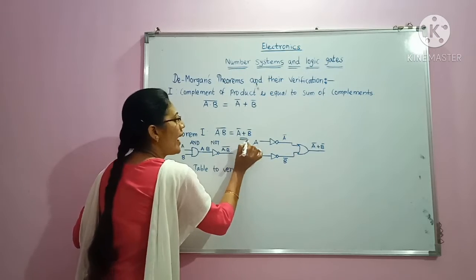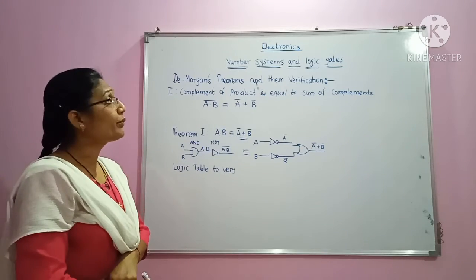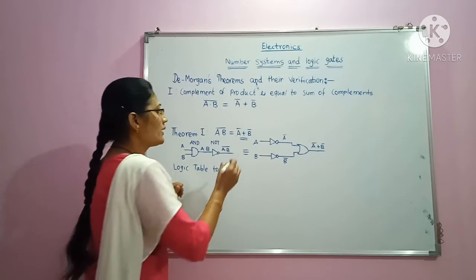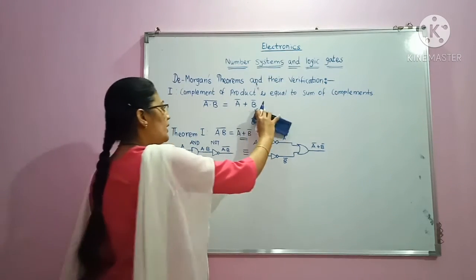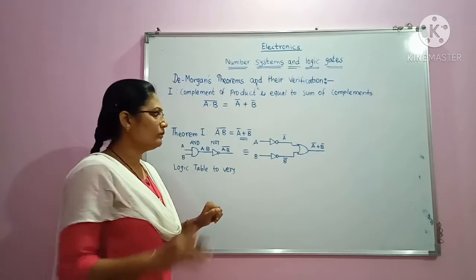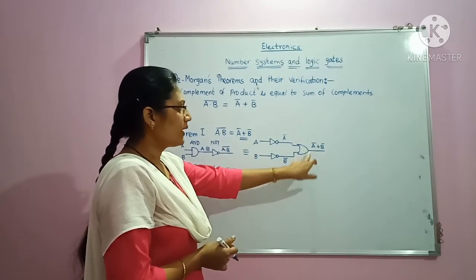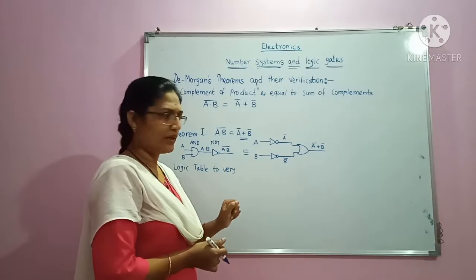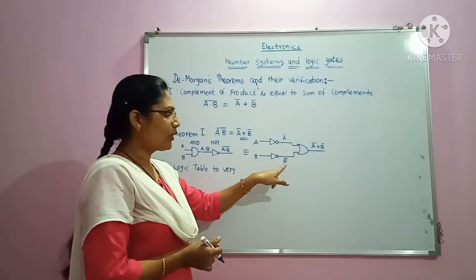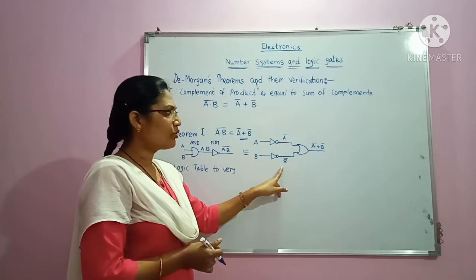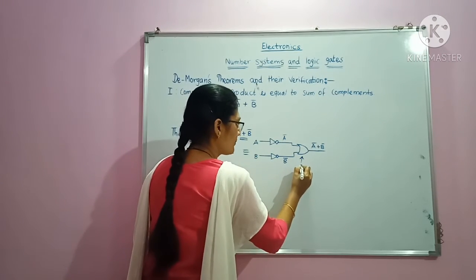Now here we have to add, and that type of logic gate is nothing but the OR gate. In the case of an OR gate, we are adding the inputs, so the output of an OR gate is represented by A plus B. Here we have to add the complement of A and the complement of B, so I have introduced here an OR gate. This is the OR gate.